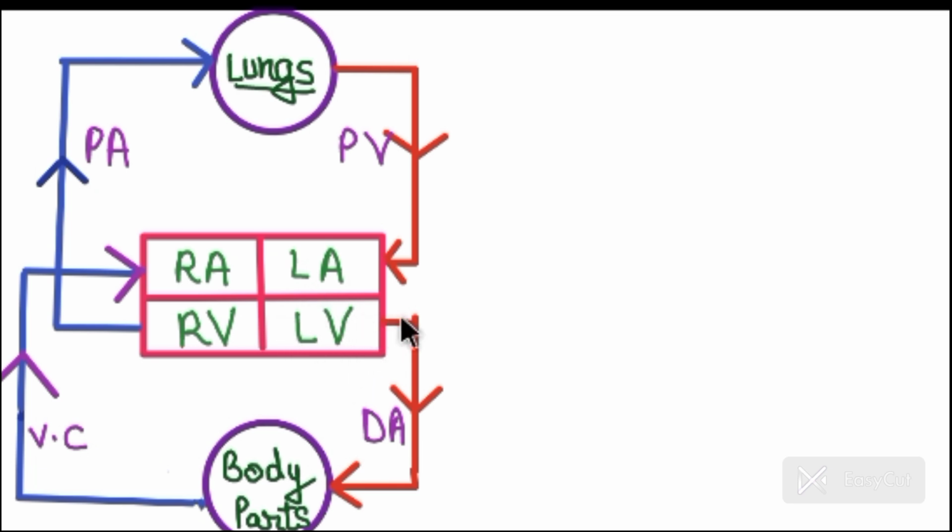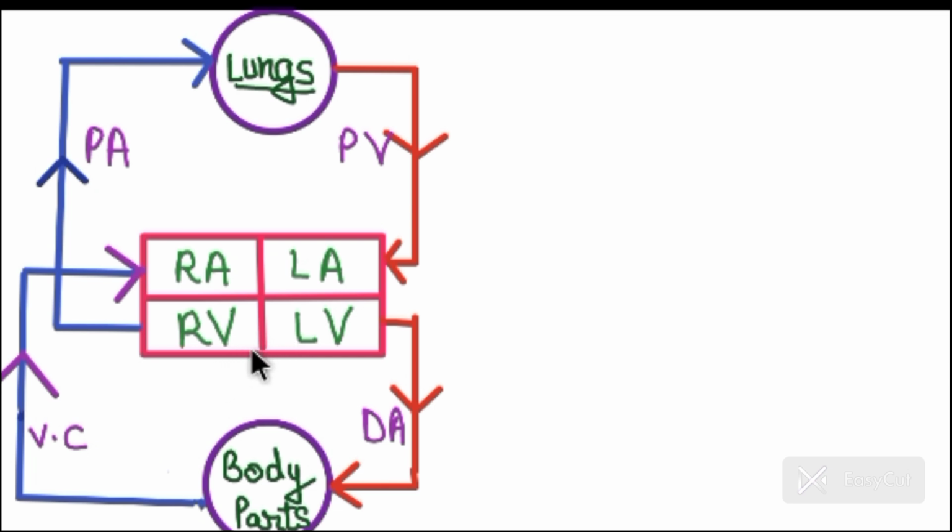Oxygenated blood from left ventricle goes to dorsal aorta, and this oxygenated blood from dorsal aorta goes to body parts and tissues, and from body parts and tissues deoxygenated blood goes to vena cava. Through vena cava, deoxygenated blood goes to right auricle of the heart. The systemic circulation provides nutrients, oxygen and other essential substances to the tissues and takes CO2 and other harmful substances away for elimination.